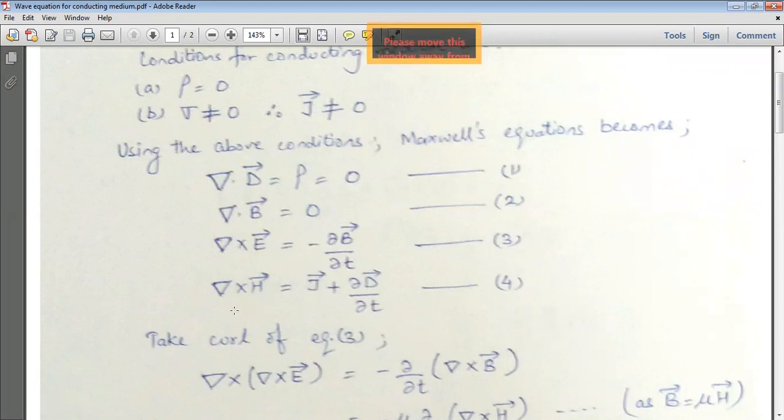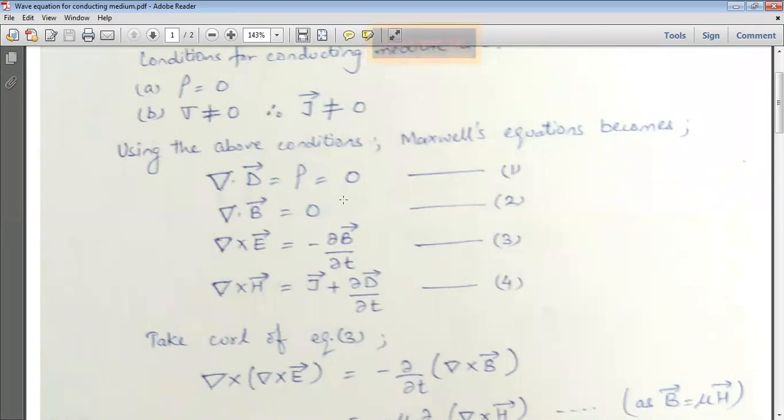And del cross H vector is equal to J vector plus curly D by curly T. And here J is not equal to 0. So this equation can be written as it is. So this one is the modified Ampere's law. Okay, that is del cross H vector is equal to J vector plus curly D by curly T. So write it as equation number 4.